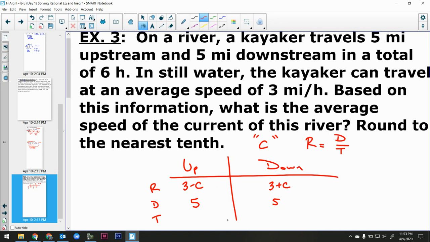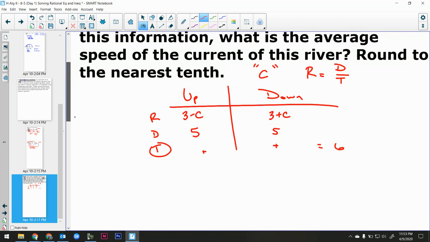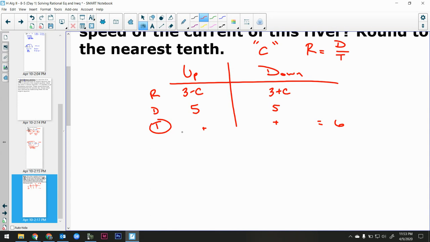Oh, okay. So if I know that the times added together equals 6, ooh, this is kind of interesting here. What I can do is ask, what is the time equal to for the upstream?